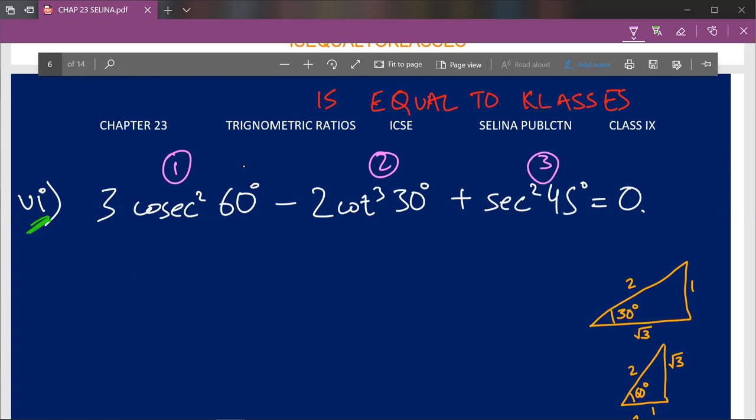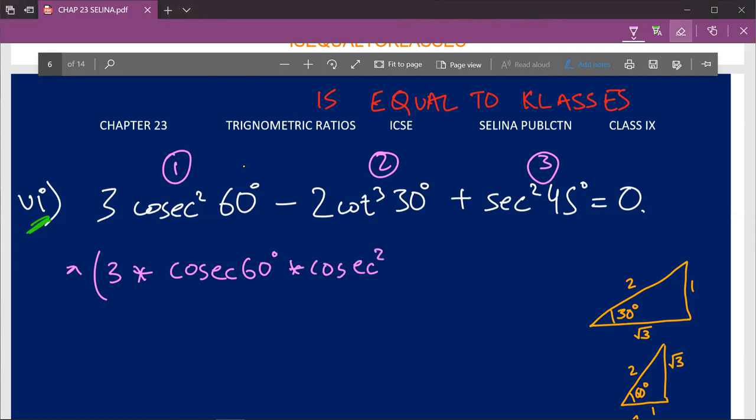So first of all we'll try to find our first part, which is 3 cosecant square 60 degree. Now what 3 cosecant square 60 degree basically means: as I've said before, if there's no symbol in between, that will be multiplication. So 3 into cosecant square 60 degree.